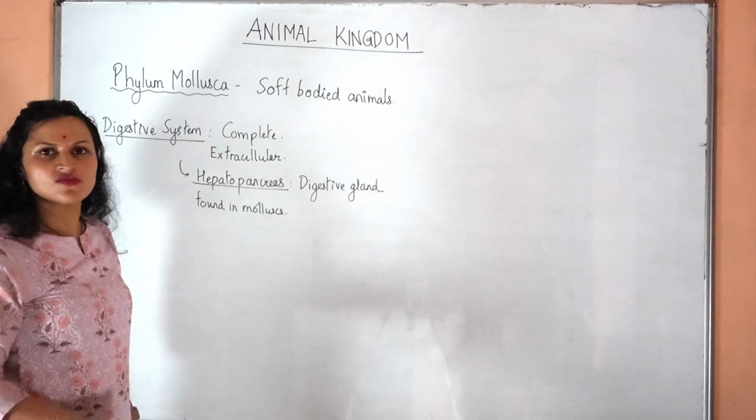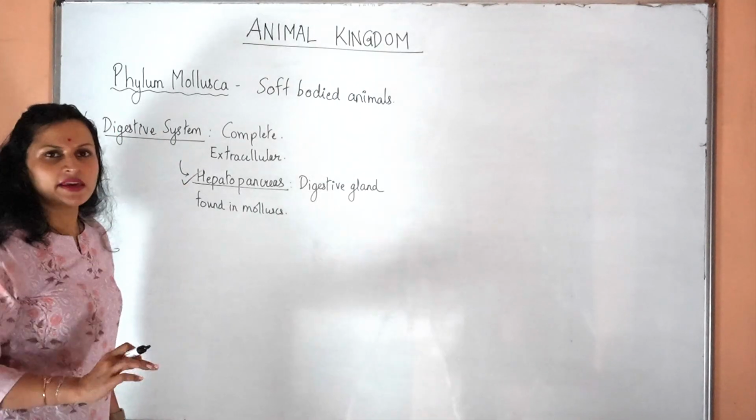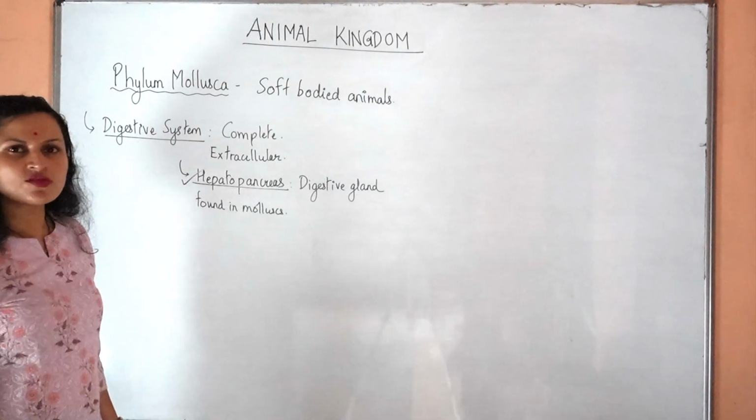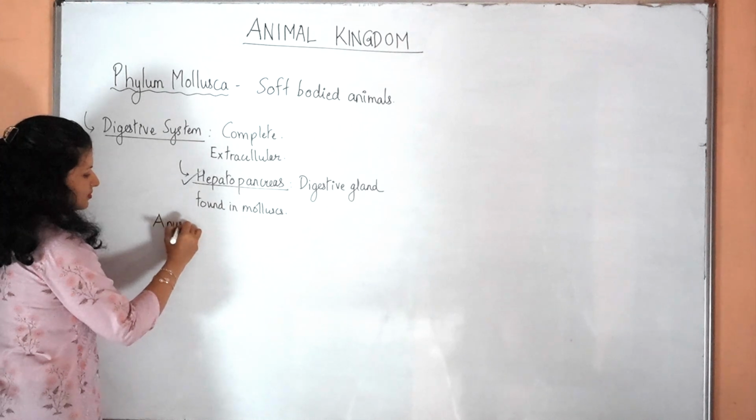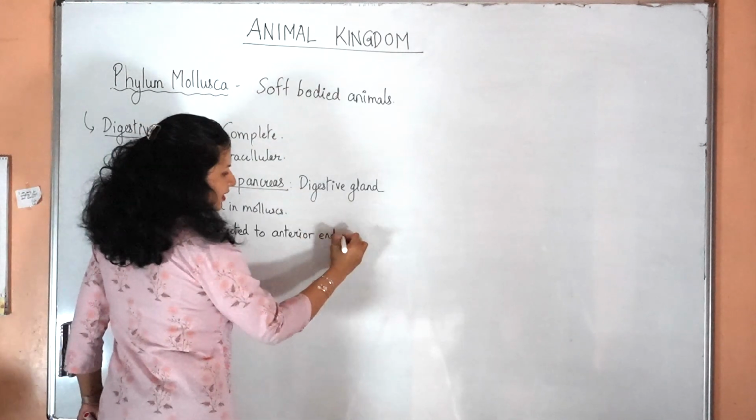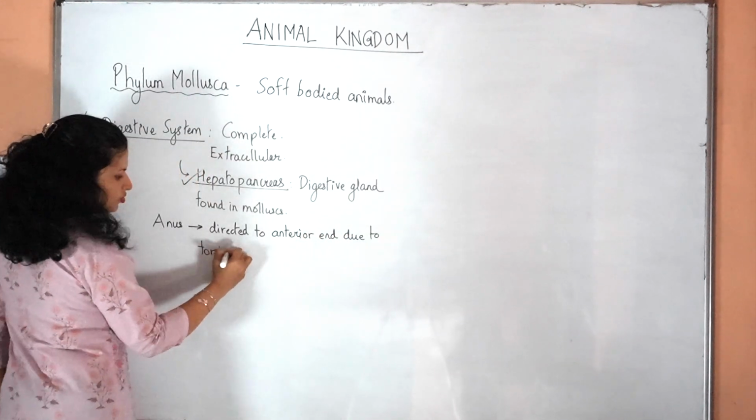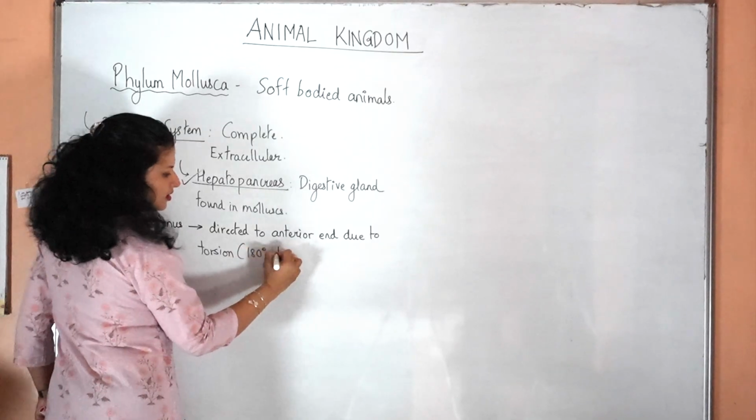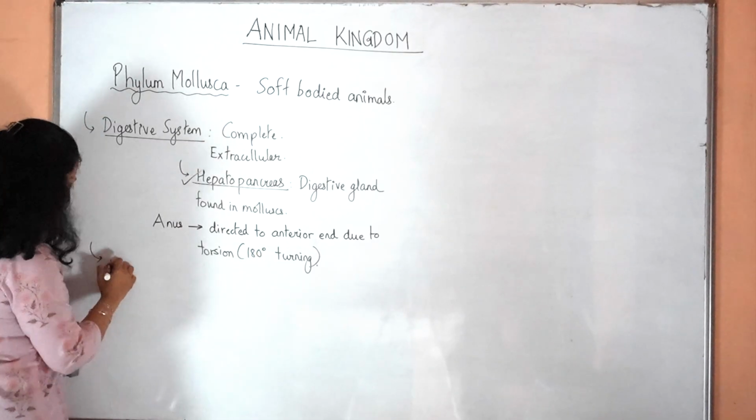It will secrete digestive juices. This is important for AIIMS. Anus, due to torsion, orients towards the anterior side. Anus is directed to the anterior end due to torsion. Torsion is a 180 degree turning. Next we talk about the respiratory system.